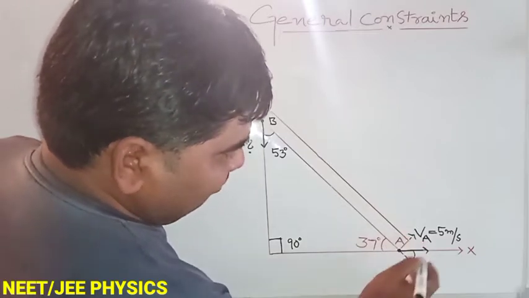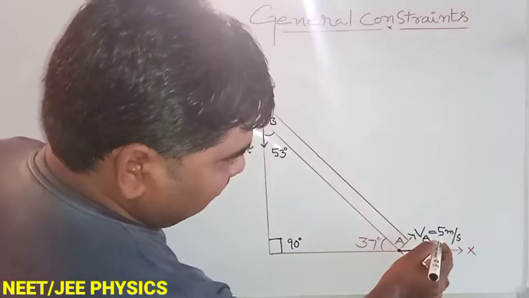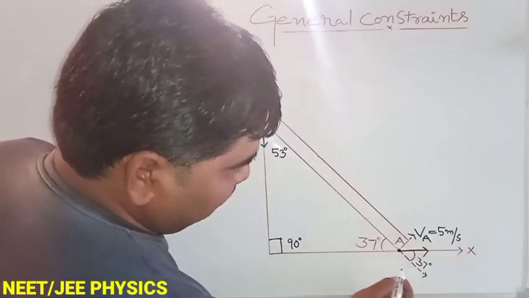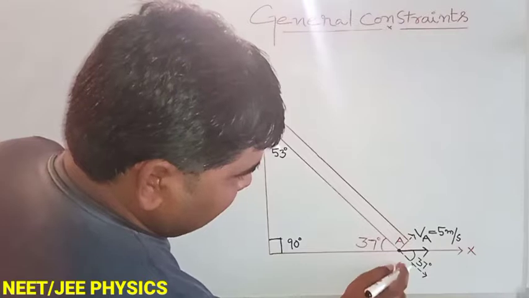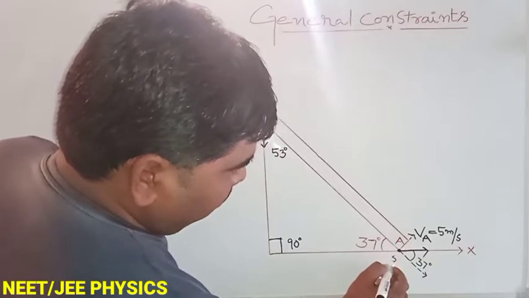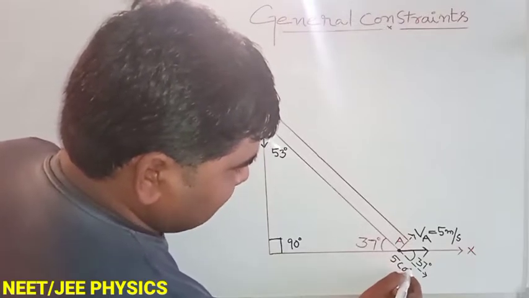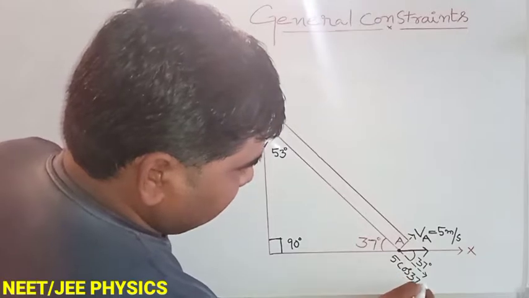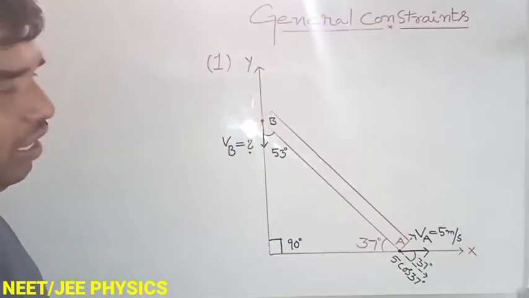Along its length, what is the velocity component? This VA is 5 meter per second, so this component is 5 cos 37 degrees, the horizontal component.